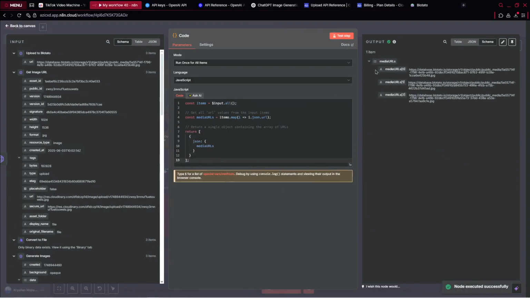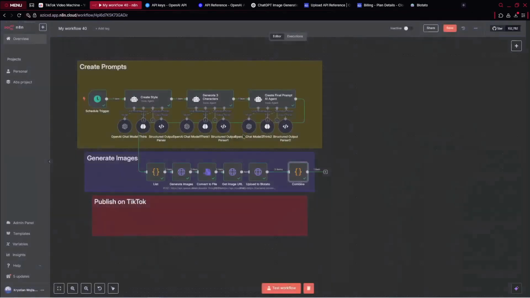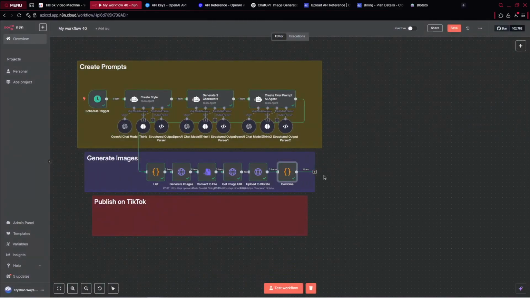And we'll get one item with 3 different URLs for the images, because we'll be using that to store the data inside Google Sheets and additionally publish on TikTok. We can even rename it as combine. So let's rename it. And now we've got our step for generating images created.